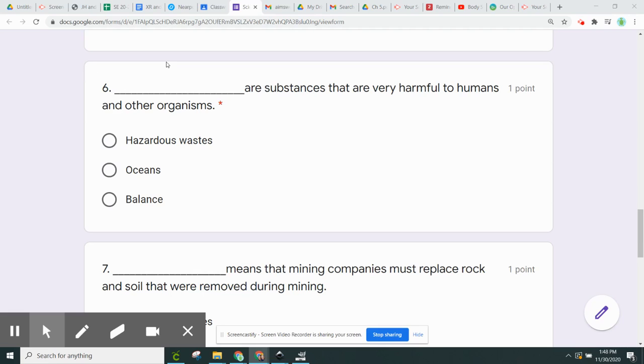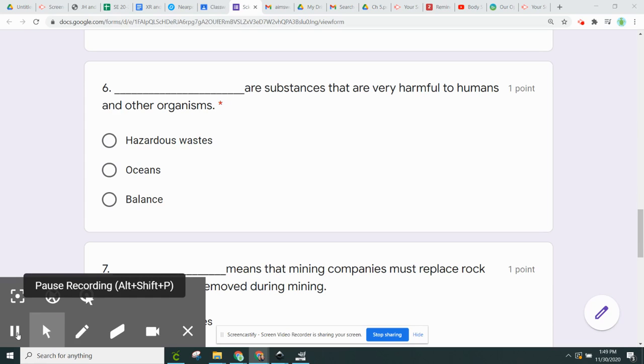Number 6. Blank are substances that are very harmful to humans and other organisms. A. Hazardous waste. B. Oceans. Or C. Balance.